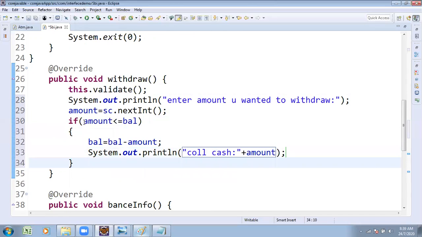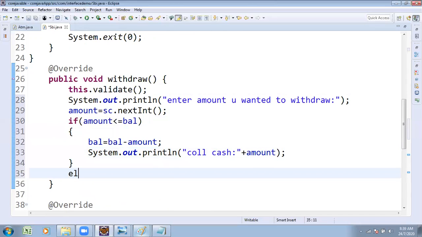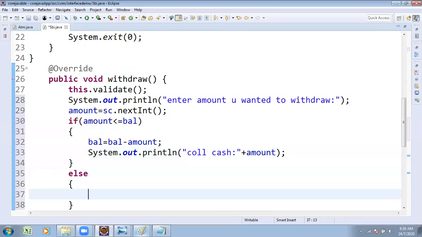Suppose sufficient funds are not there. Else, System.out.println: insufficient amount to process.